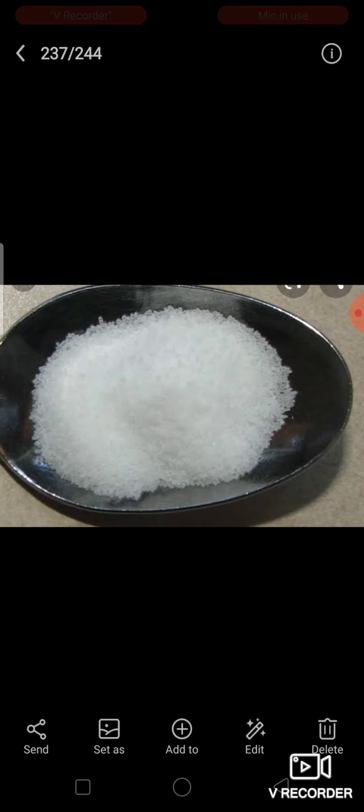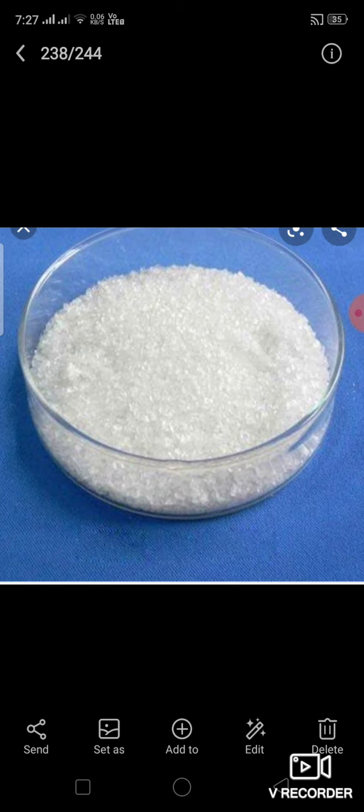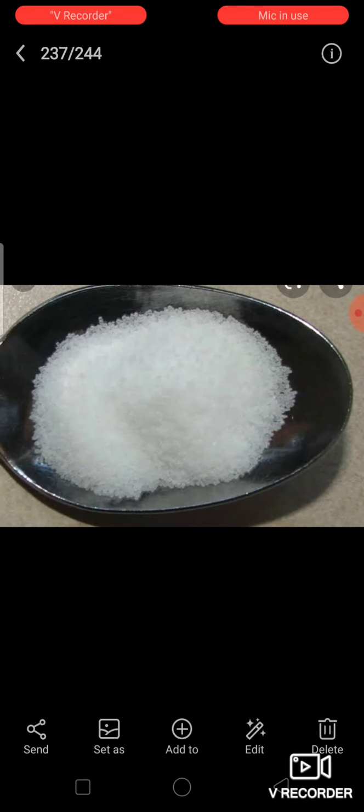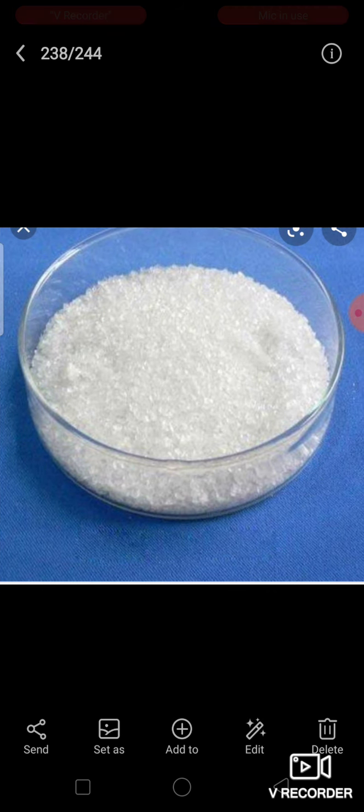For example, take a small amount of solid silver nitrate. This is solid silver nitrate. This is sodium chloride. Sodium chloride is nothing but your table salt. Take them separately as solids. Solid means it is made up of thick crystal-like material. So take them in a test tube and try to mix them with a spatula. What will happen? You cannot observe any chemical reaction in the solid state.